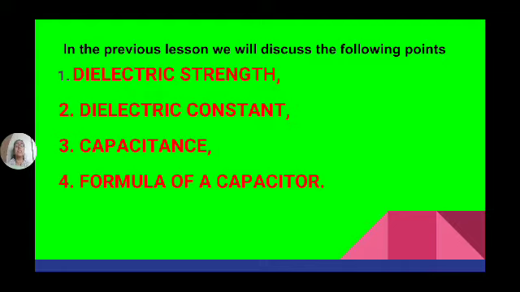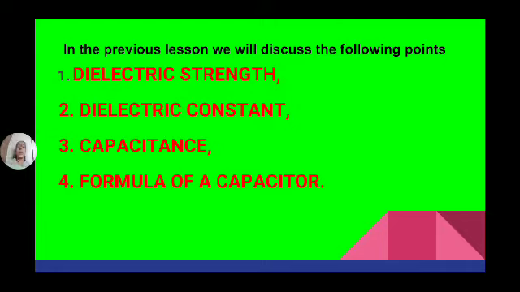Now, the next term is dielectric constant. So, what is a dielectric constant? It is nothing but the ratio of capacitance of a capacitor with a dielectric material to the capacitance of a capacitor with vacuum as the dielectric material.